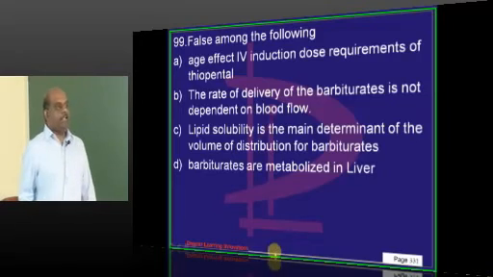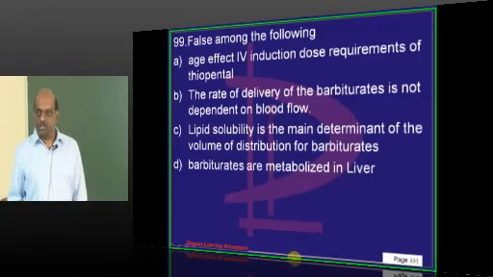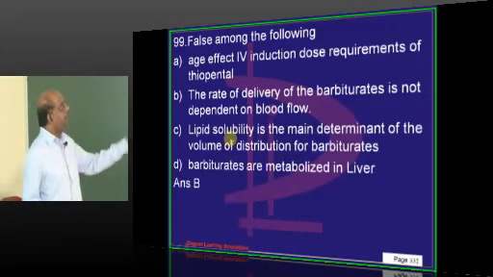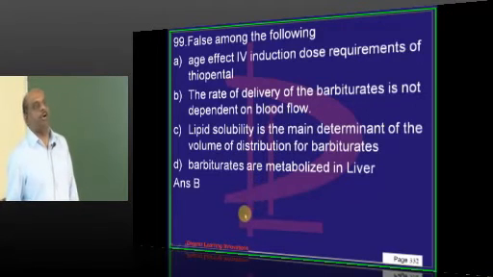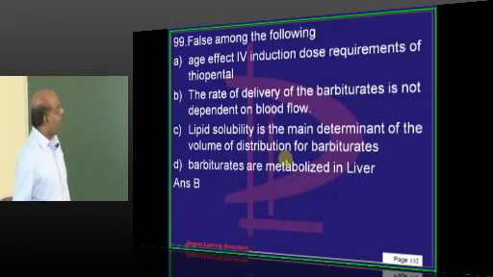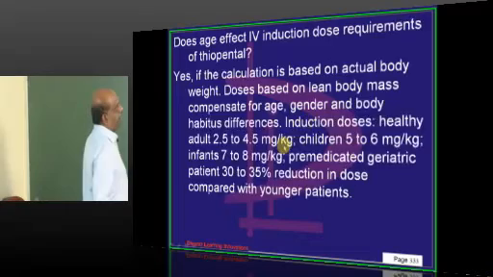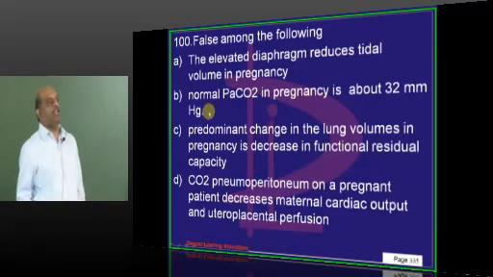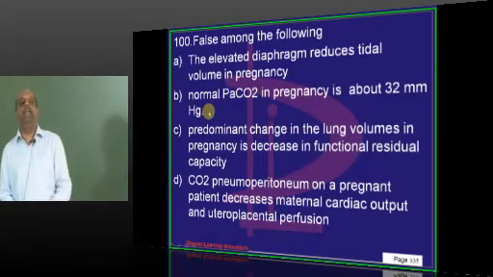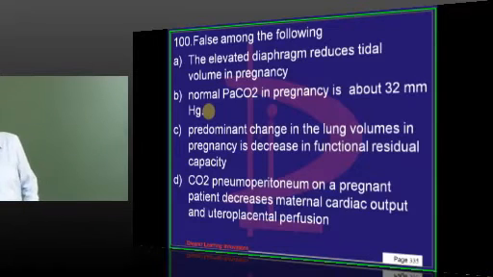B. Barbiturates are metabolized in liver, true. But the rate of delivery of the barbiturates is dependent on the blood flow, is what you need to remember. What is the wrong statement out of all this regarding pregnancy and anesthesia?